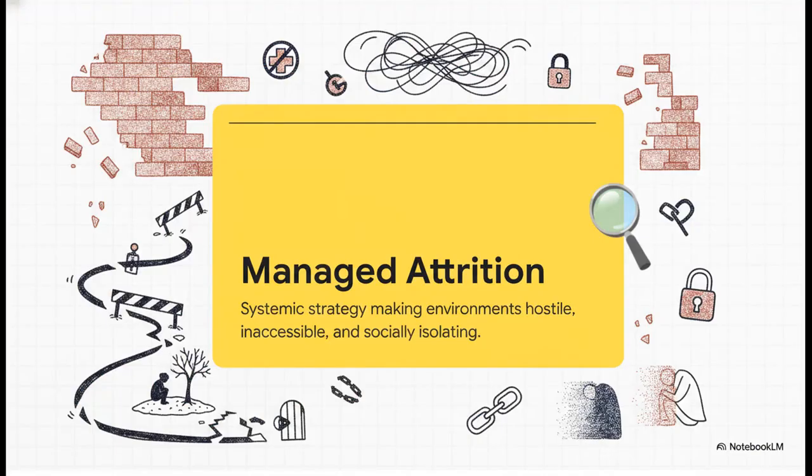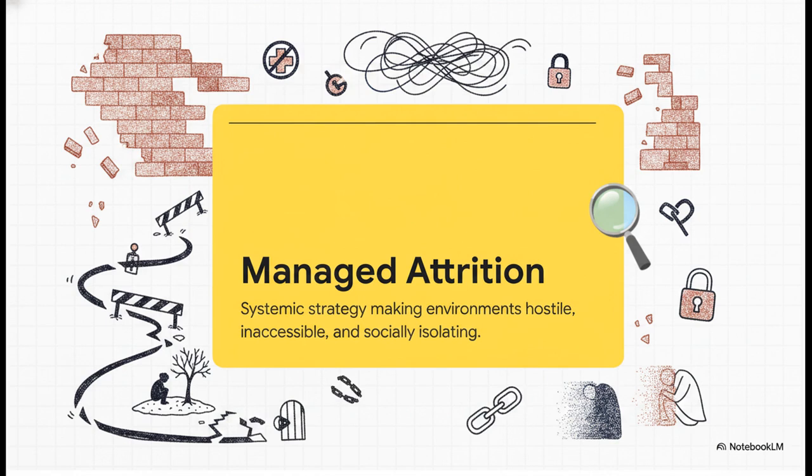What makes this document so unique is that the authors intentionally strip away all the political spin, emotion, and rhetoric. Instead, they present what they actually call a forensic fact engine, basically a pure logical framework to analyze structural containment objectively. And that brings us to their core thesis: managed attrition. They define this as a systemic state strategy designed to make an environment so administratively hostile, medically inaccessible, and socially isolating that a targeted demographic is forced into concealment or simply succumbs to the pressure.